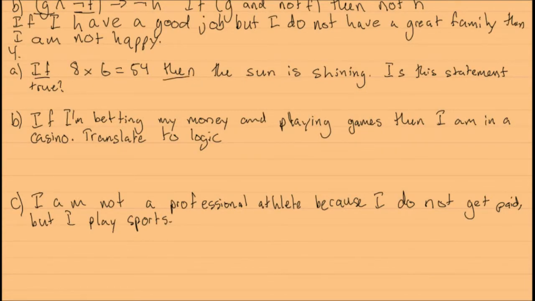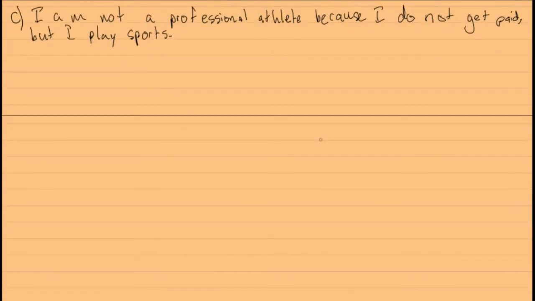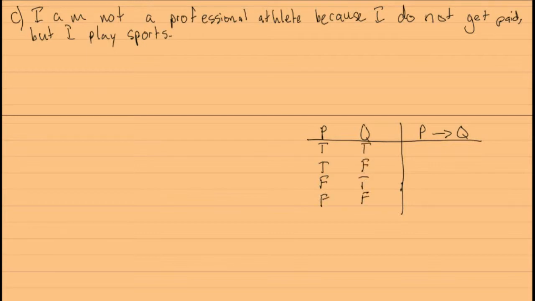And for an implication, let's write out the truth table again. If we have two propositions P and Q, then the implication from P to Q, with all our true and false possibilities written out here.